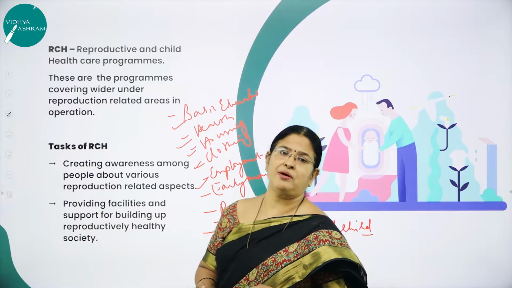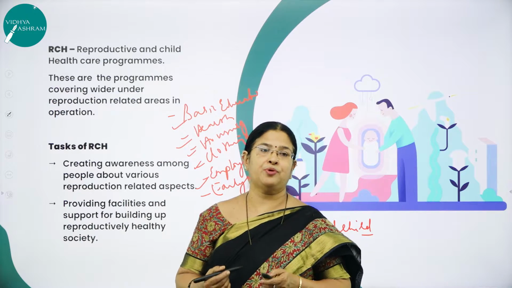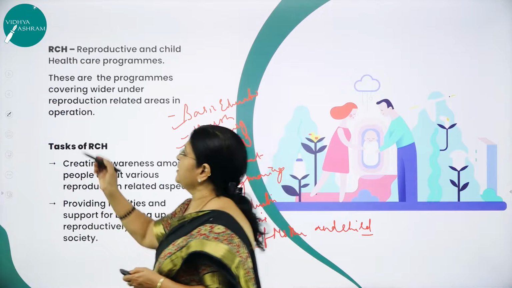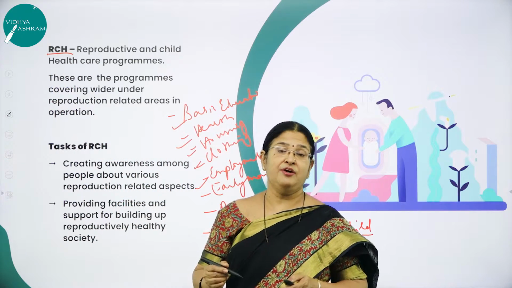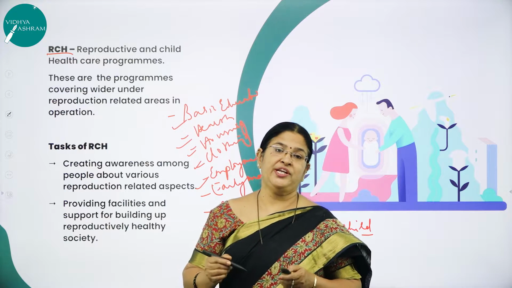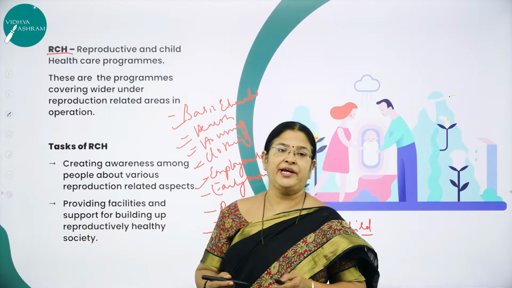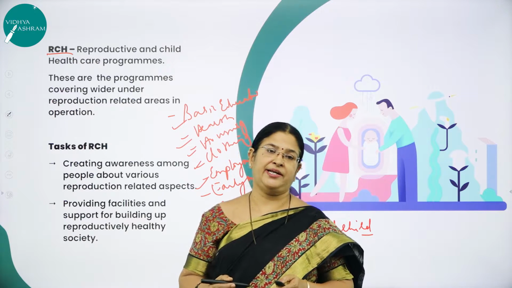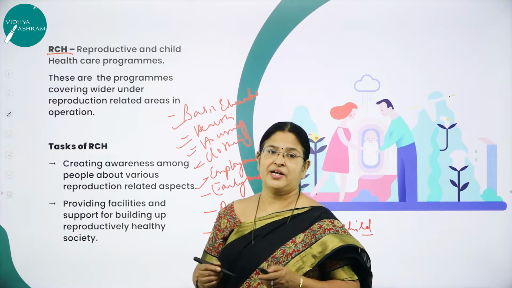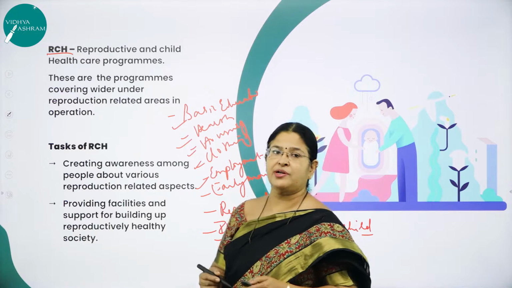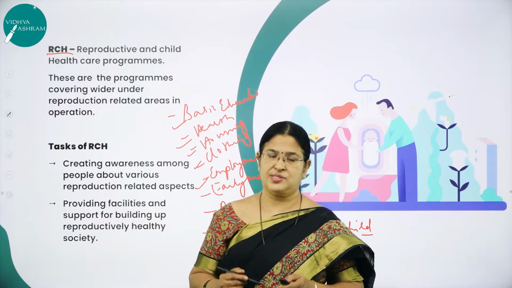So in order to overcome all these challenges, our country India has come out with certain programs. One such program is RCH. As I said, India was amongst the first countries in the world to initiate action plans and programs to attain a reproductively healthy society, which was the social aim, right? So our country has come out with certain programs in order to implement or to attain a reproductively healthy society.